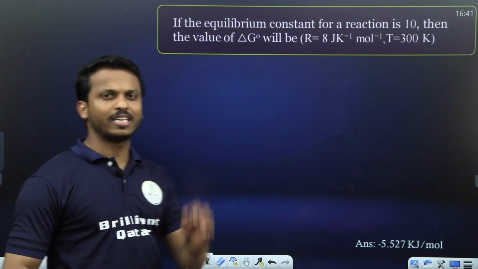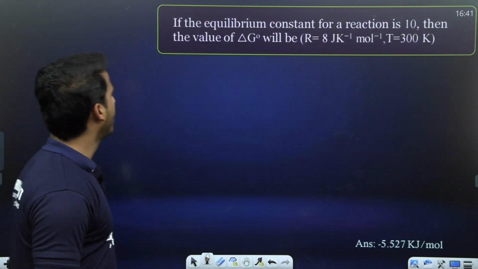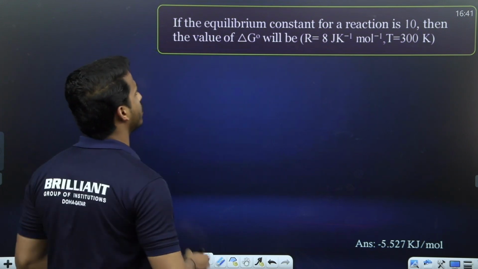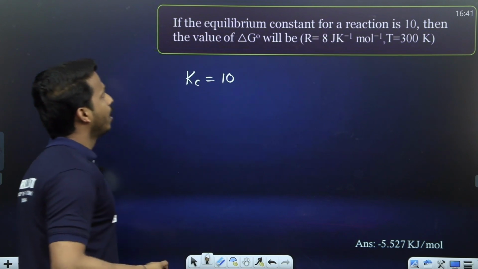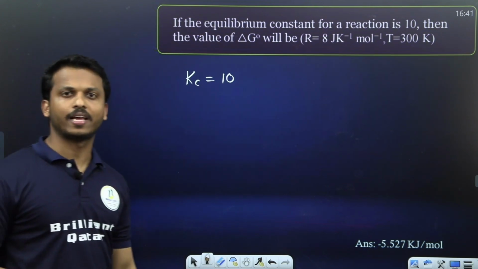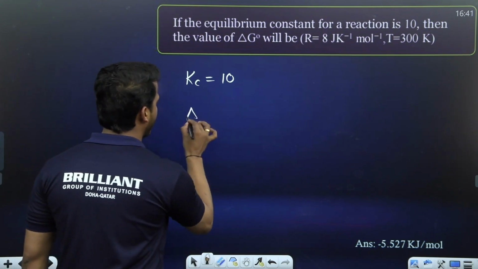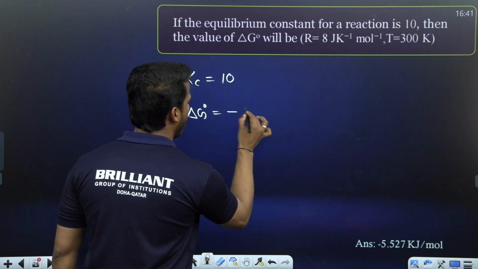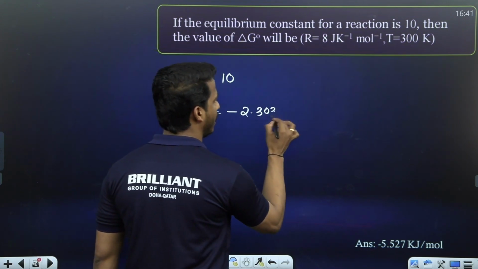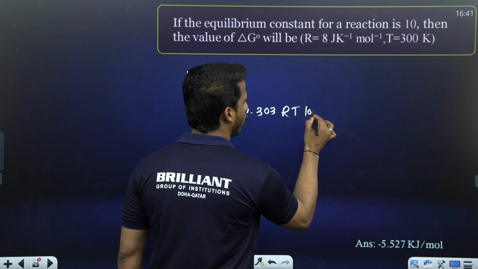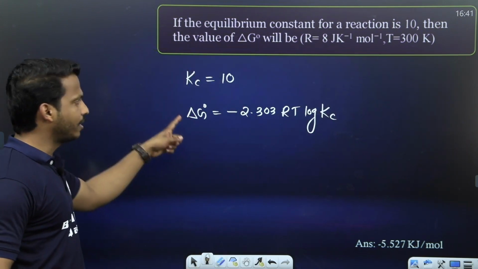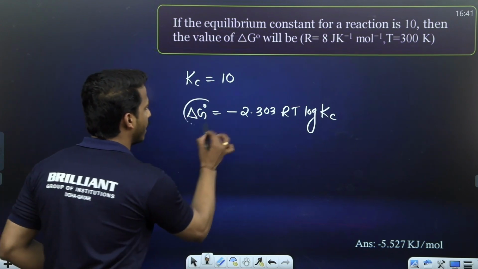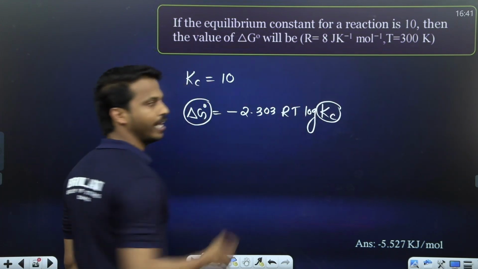Let's go for a direct question for the exam. If the equilibrium constant Kc is given as 10, then the value of Gibbs energy will be, Gibbs energy is equal to minus 2.303 RT into log Kc. This is the relation between Gibbs energy and equilibrium constant Kc.